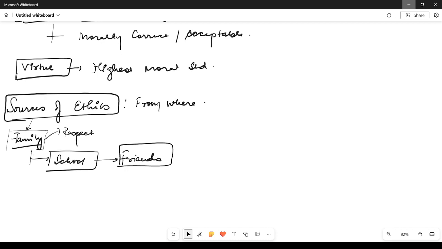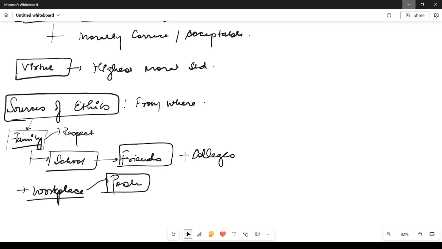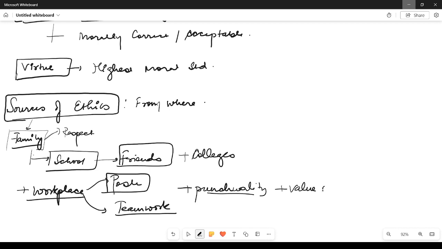Once you are done with school, friends, colleges and educational institutions, you go to your workplace. Workplace gives you another kind of ethics. For example, your workplace policies, policies of POSH, which you get familiar with only at the workplace, or how to go for teamwork. This is the kind of ethics that your workplace teaches you, or your punctuality towards your work, or how you value work and why work is important.